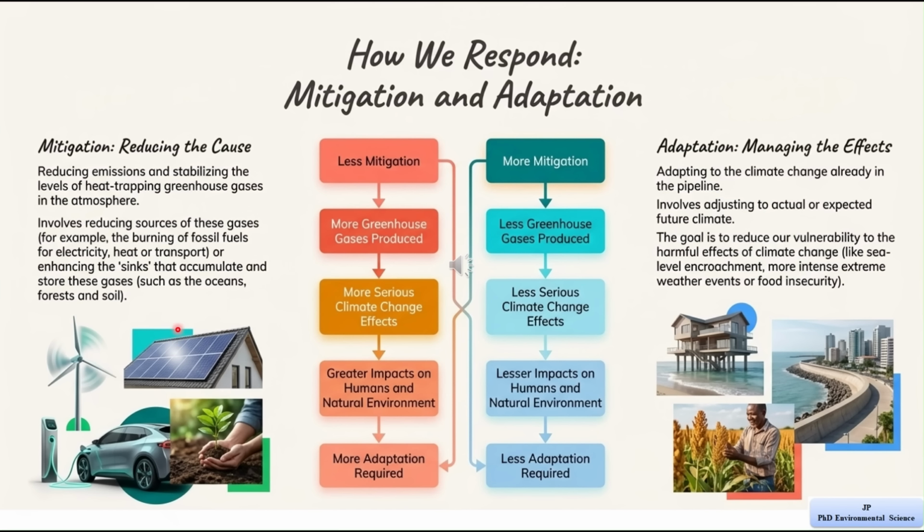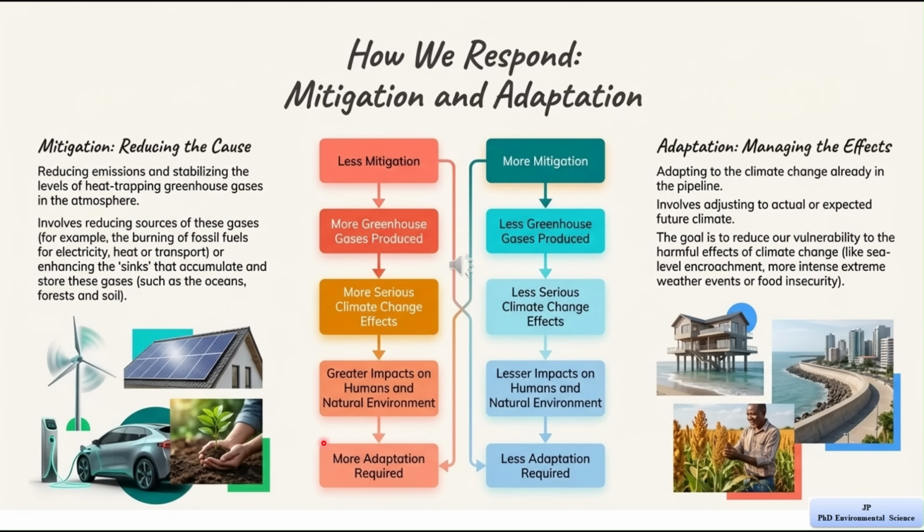Now let's understand the flow shown in the middle of the slide. If there is less mitigation, it means more greenhouse gases are produced. This leads to more serious climate change effects. As a result, there will be greater impacts on human and the natural environment. Because of this, more adaptation will be required.